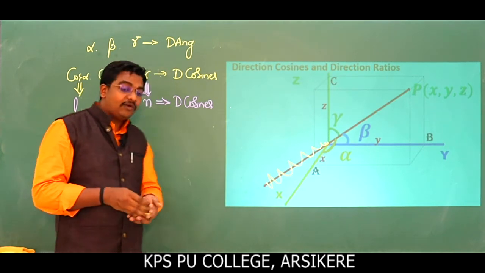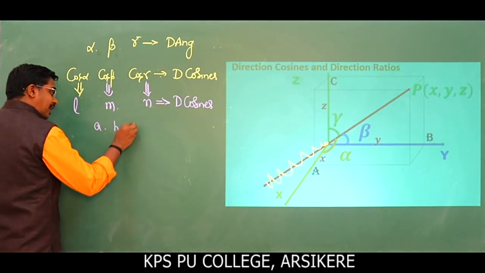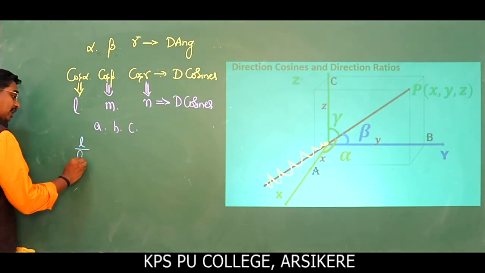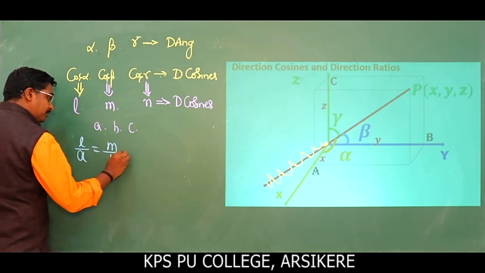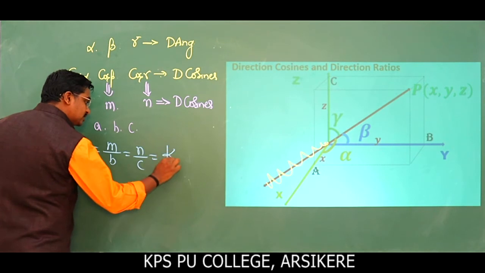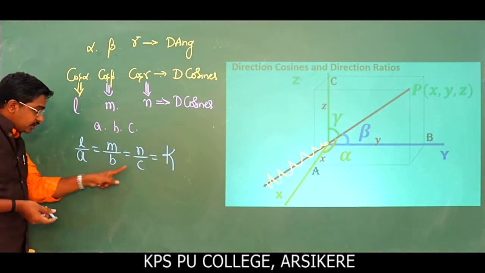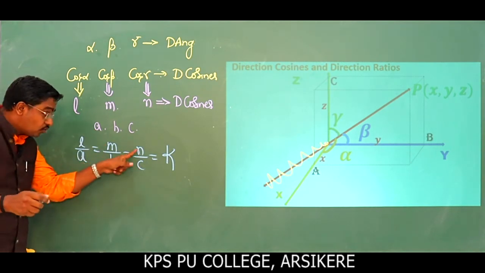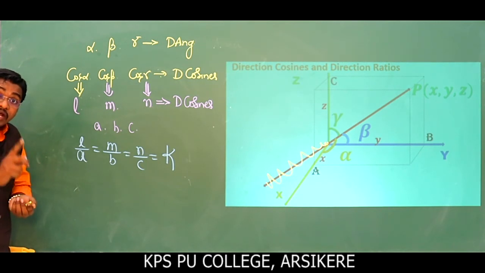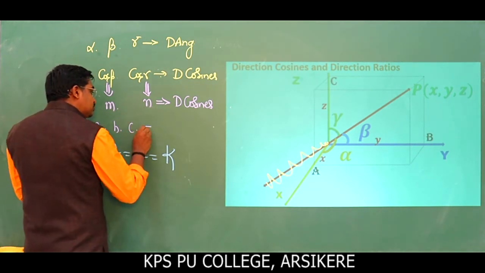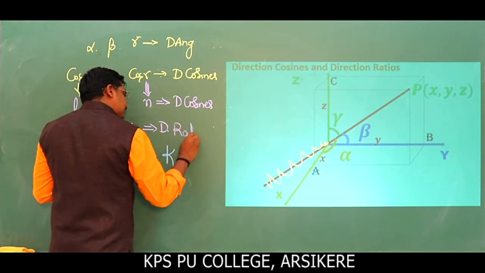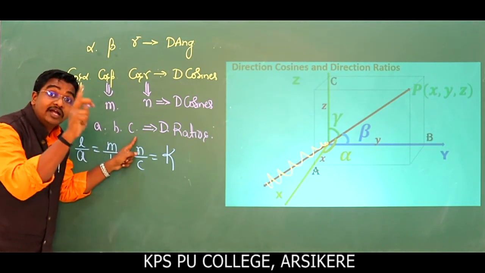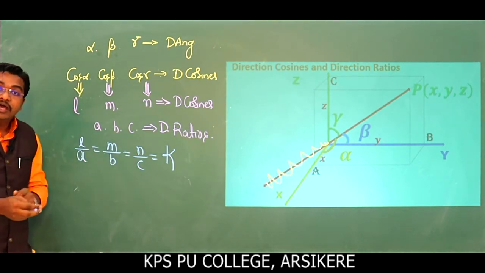That is, I will take the numbers A, B and C which are proportional to the direction cosines. So L divided by A is equal to M divided by B is equal to N divided by C is equal to some value K. So the numbers which are proportional to direction cosines, I repeat, the numbers which are proportional to direction cosines, are called direction ratios. Very good. What are your A, B, C here? They are the numbers which are proportional to direction cosines. That's why they are called direction ratios.